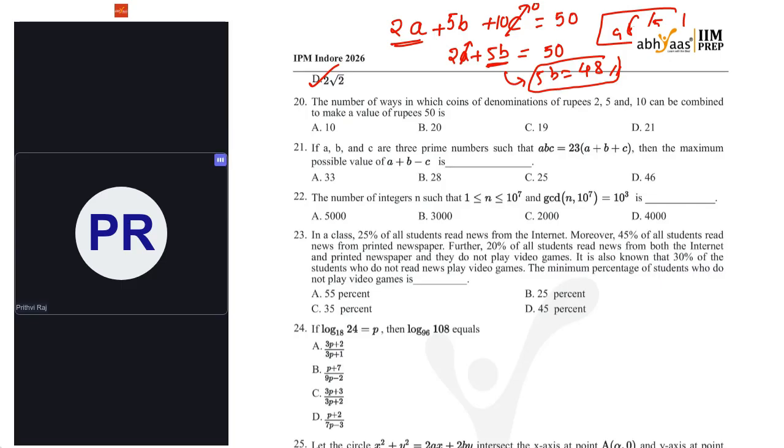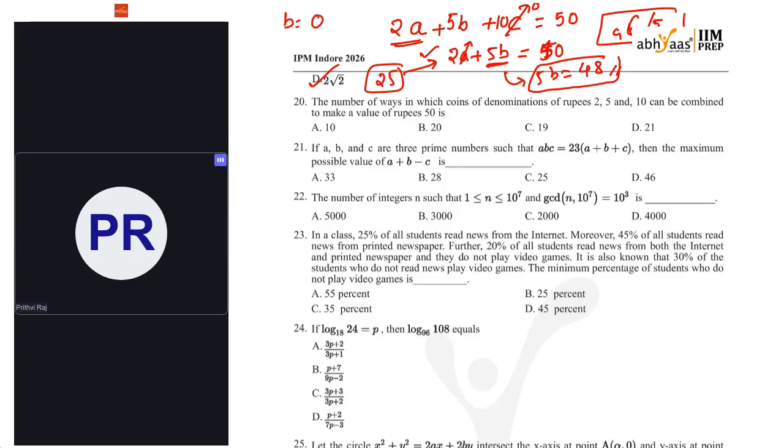What if my B value itself is 0? That means 2A plus 5B has to be equal to 50. If I take A as 25, yes, it is satisfied. So with C equal to 0 and B equal to 0, A will take 25 values, then I can get 50 rupees.